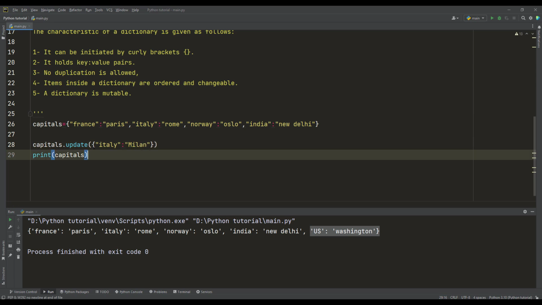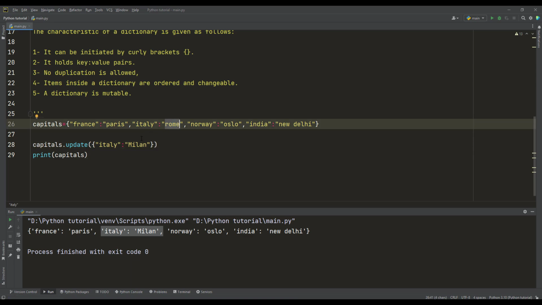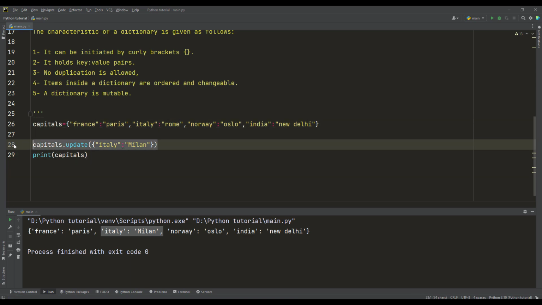I hope it will be Napoli, but okay, it's now Milan. So Italy now has been updated with Milan as its capital. Let us follow the rules and not change to Milan, but I showed you how the update method can add a new item to a dictionary and how it also can update an existing item.